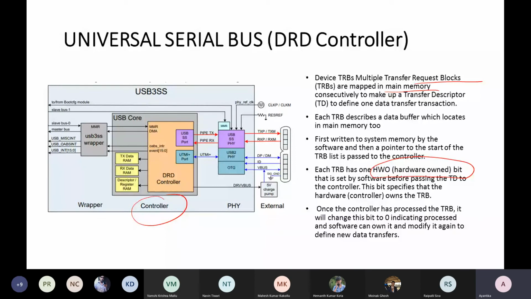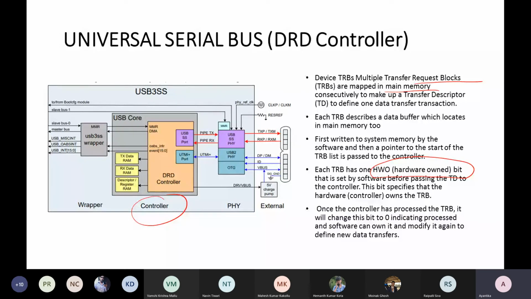When this bit is high, it shows that a data block transfer request has been made, and once that is satisfied, the HWO bit is set to low.